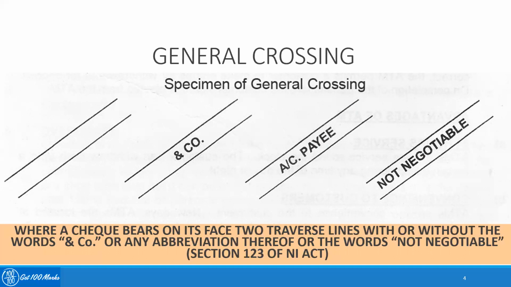So you can see, a general crossing can be done by simply drawing two transverse lines on the face of the instrument. You can even write "and company" inside those two lines, which specifies that the payment goes only to that particular company's account. You can even add "account payee" between the two lines, which makes sure that the payment against the instrument goes only to the particular person's account. And you can even write the term "not negotiable" between those two parallel lines, which makes sure that the check is not further negotiable, or transferred to a third party again. So this is the purpose of doing a general crossing.